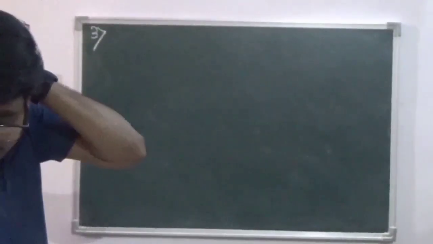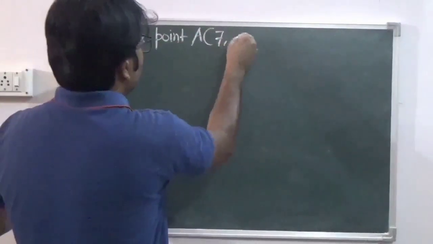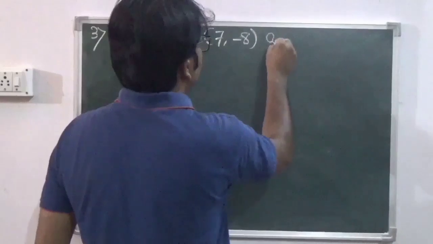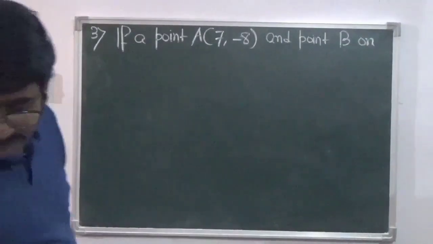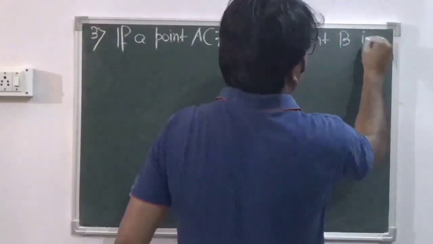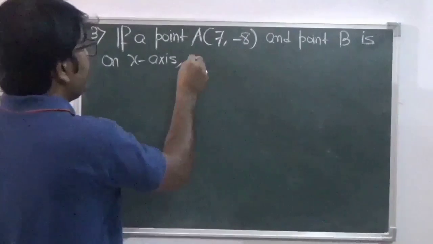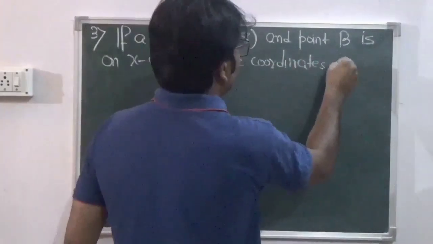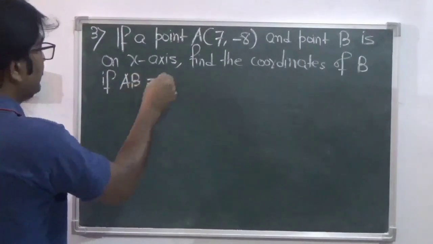In question number 3 we have: if a point A(7, minus 8) and point B is on the x-axis, find the coordinates of B if AB is 10 units.